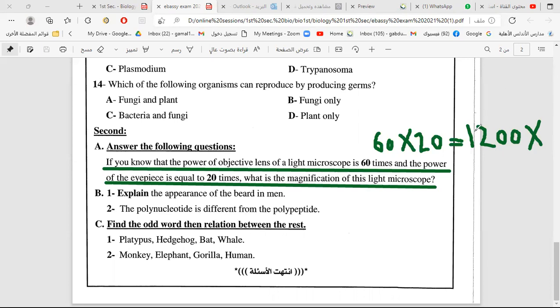You can multiply and you will find it. Can you solve it, Ruqayya? We have the magnification power of the objective lens 60 times and the magnification power of the eyepiece lens 20 times. So if we want to calculate the magnification power of the light microscope, what will we do? Summation or multiplication?